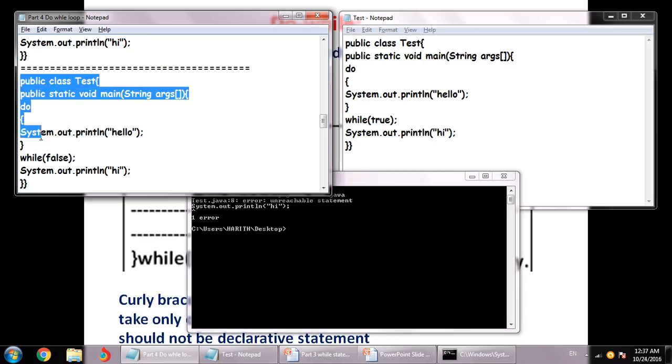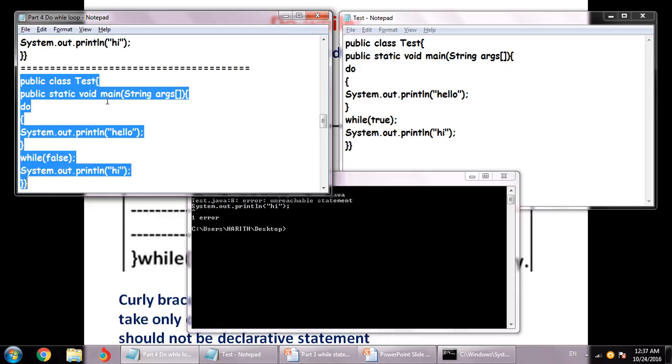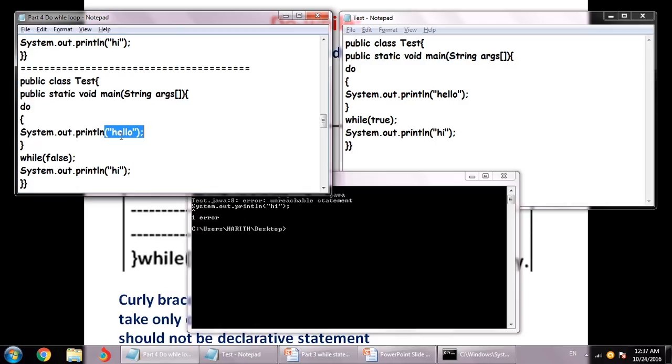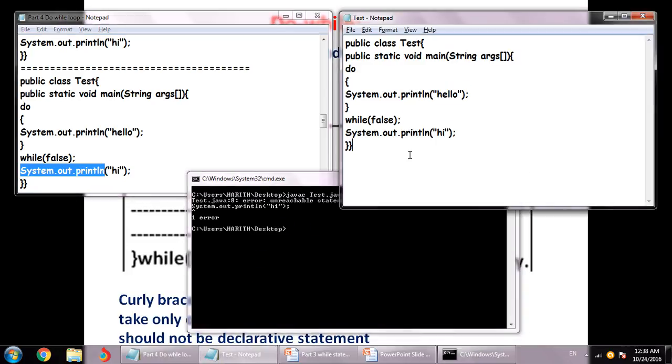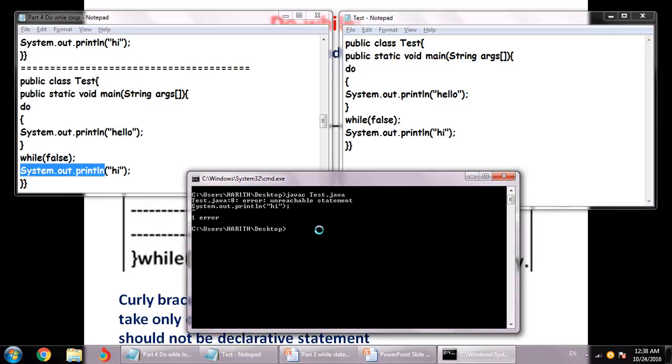Now we have another program where we have do something and while false. So what will be the output over here? Is something reachable or unreachable? See, this is reachable. This is going to be executed at least one time. This is the quality of the do while loop. So this will be executed no matter what, either true or false. But as soon as it finds that the condition is false over here, it will not go back to print hello onto the string. It will come out and print hi. So the output will be hello and hi, both in separate lines. Now let me paste this program and run it, and you will find that it compiles fine, and here we have hello and hi onto the string.